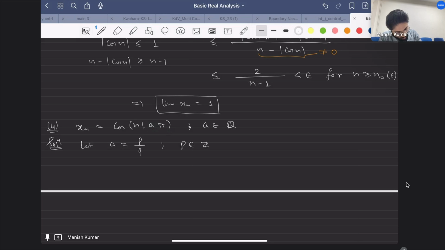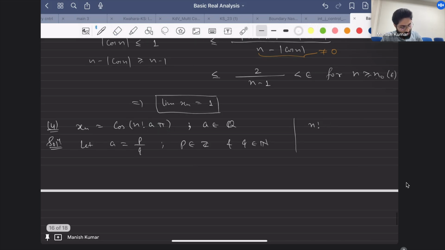Now tell me one thing: suppose a is not there. Suppose I am just talking about n factorial pi, or just n factorial. What do you know? That n factorial is always going to be even, right? Except for 1. Anyway, when we are dealing with sequences, we are looking for larger values of n, so this is for n greater than 2.